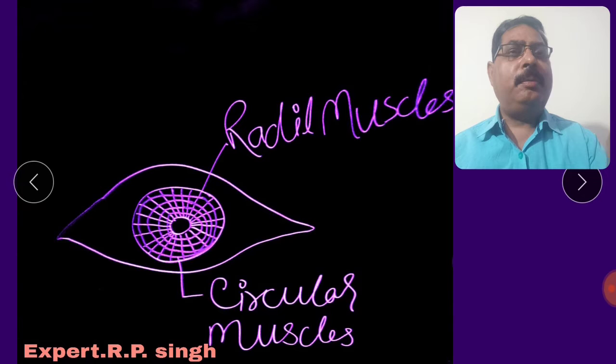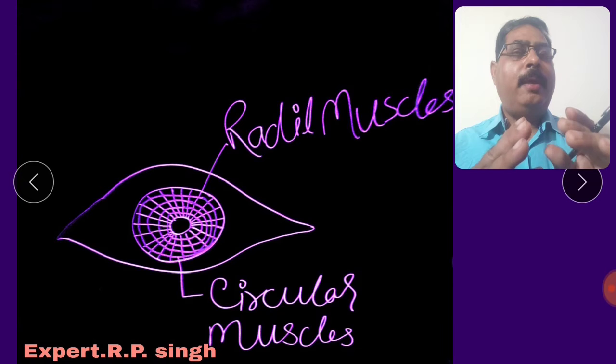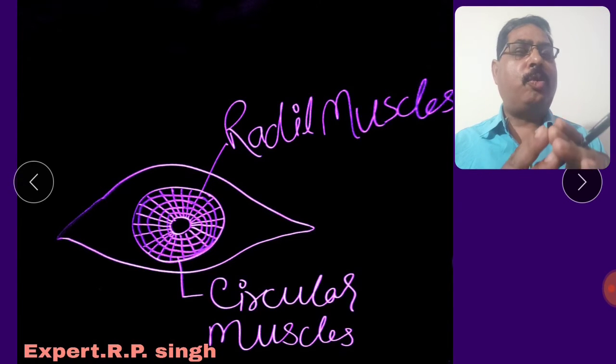The pupil dilates by the radial muscles and the pupil constricts by the circular muscles. When it constricts, the size of the pupil is small. When the radial muscles contract, the size of the pupil is large. If sunlight enters in more quantity, the radial muscles work and the pupil is dilated.